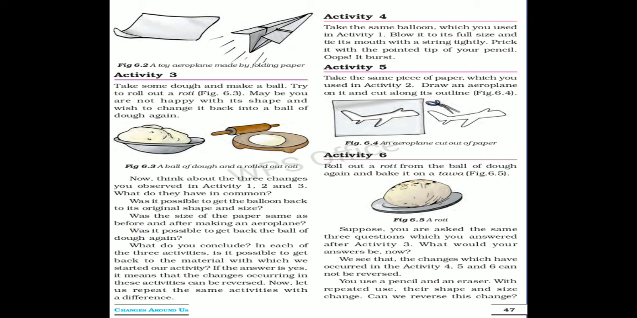What happened when we get back the roti? We cannot get back the dough again. So this change is an irreversible change. So here we have learnt reversible change and irreversible change. In a reversible change, by reversing the condition, we get back the original substance, while in an irreversible change, by reversing the condition also we cannot get back the original substance.